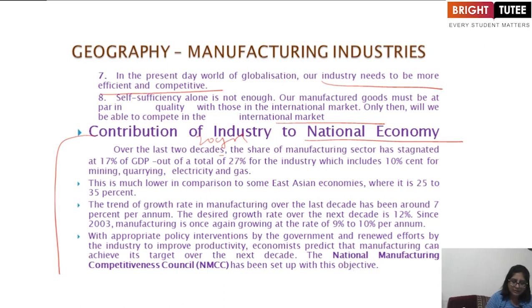And there is much lower comparison in some East Asian economies where it is 25 to 35%. And the trend of growth rates in manufacturing over the last decade has been 7% per annum. The desired growth rate over the next decade is 12%. And since 2003, manufacturing is once again growing at the rate of 9% to 10% per annum, with appropriate policy interventions by the government and renewed efforts by the industry to improve productivity.